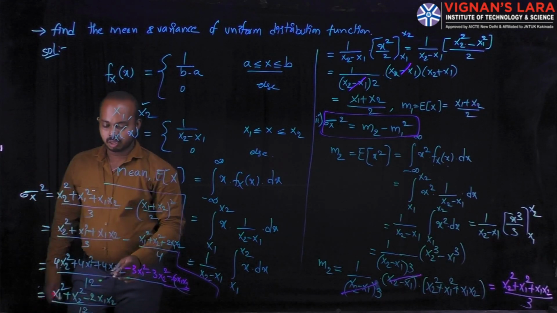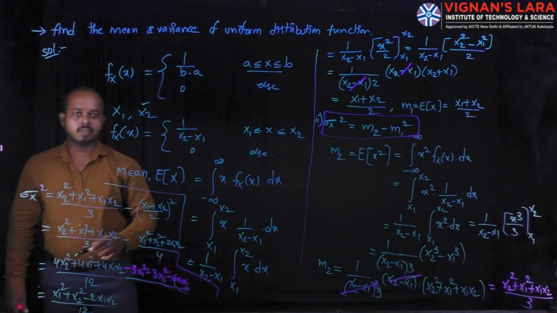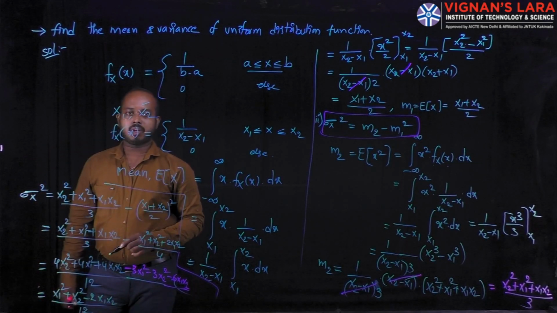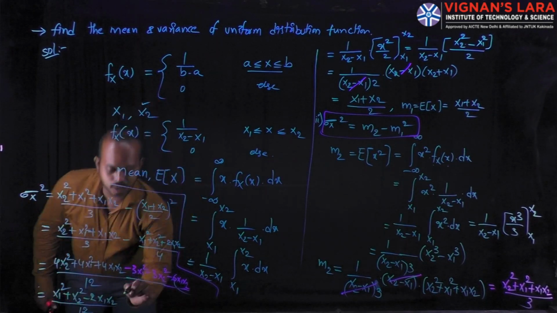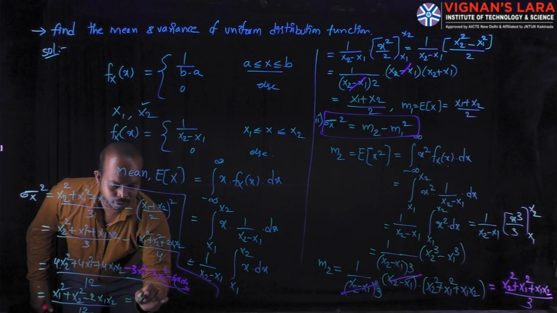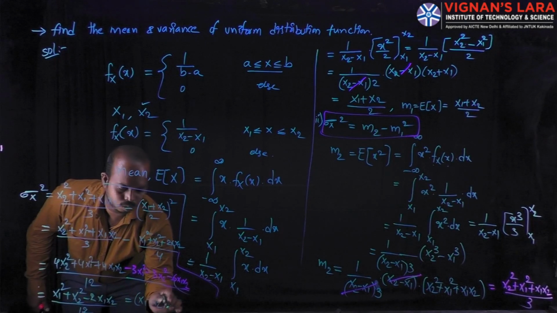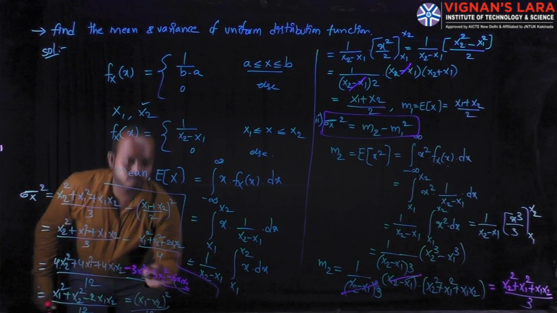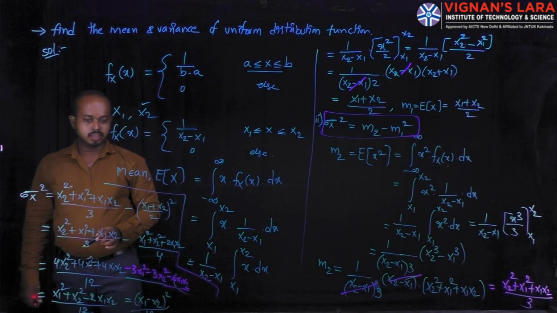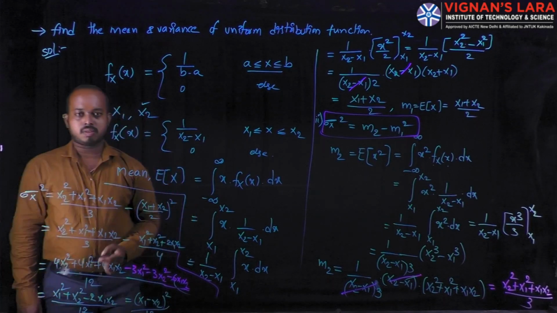From the above values you can write the (a minus b) whole square formula. That's why I am writing this as (x1 minus x2) whole square, whole divided by 12. This represents the variance.